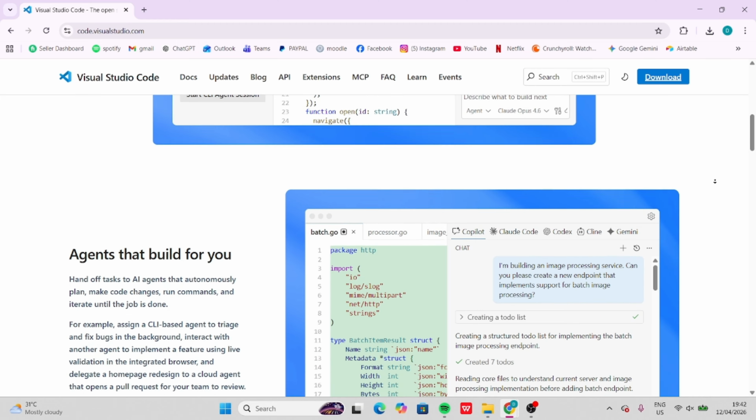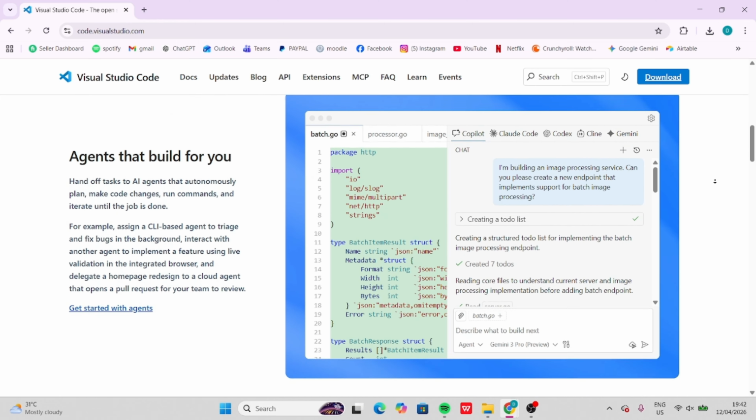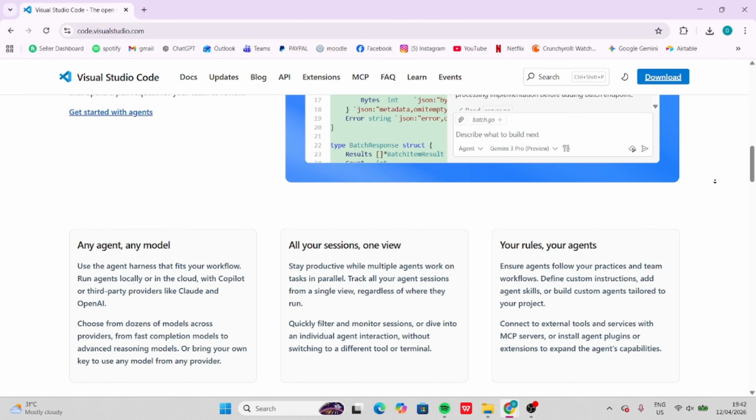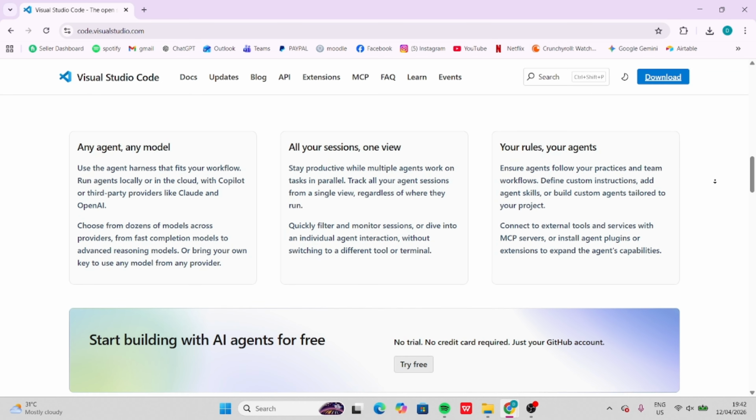So if agent-first development appeals to you, Google Antigravity makes more sense. But if you want a traditional coding environment with maximum control, VS Code remains the safer choice.